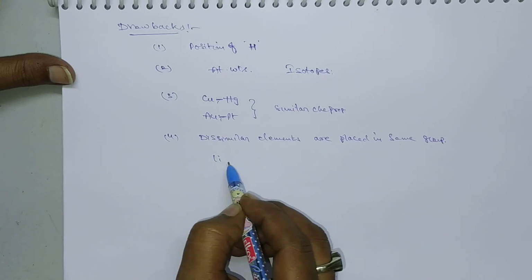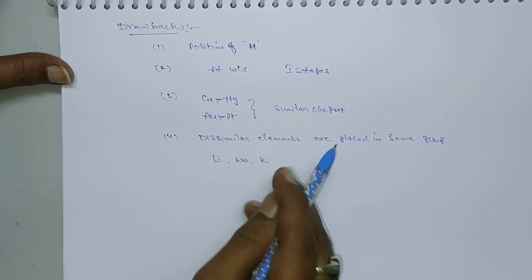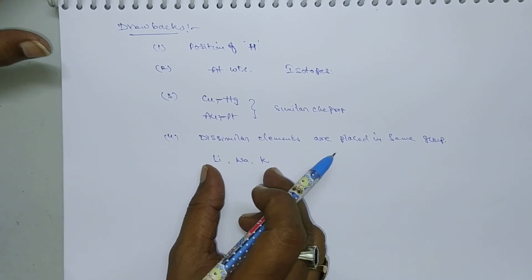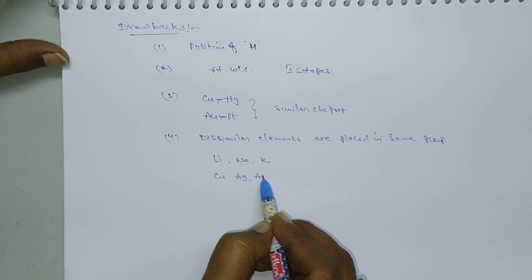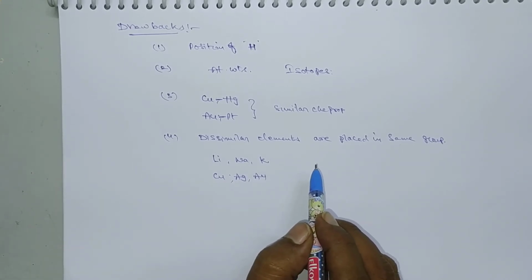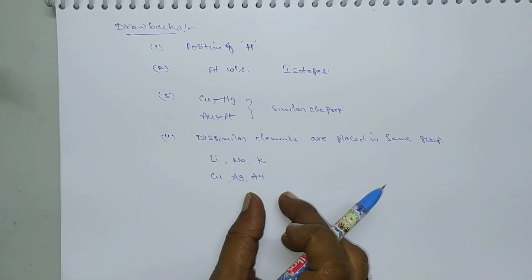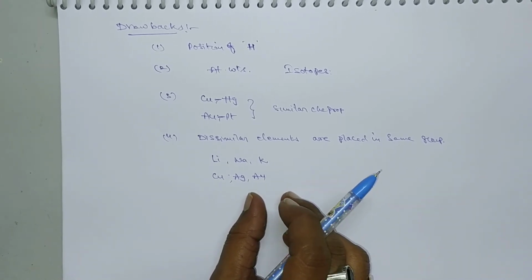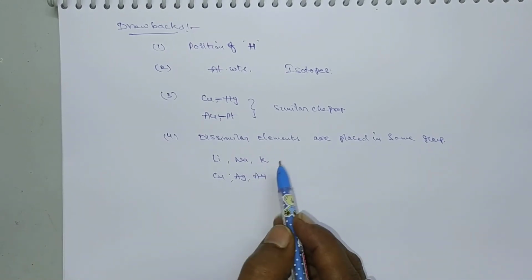If you take lithium, sodium, potassium, these exhibit different properties, but they are grouped together in a single group. And if you take copper, silver and gold, these are also grouped in a similar group, but they exhibit different properties. Okay, dissimilar elements are placed in the same group. So this is another drawback.